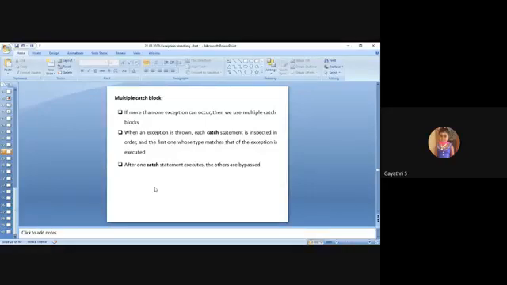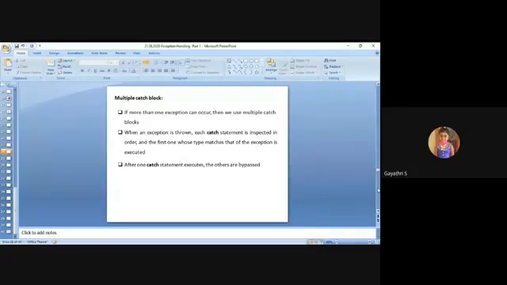The remaining ones, like SQL exception and array index out of bound exception, are bypassed.